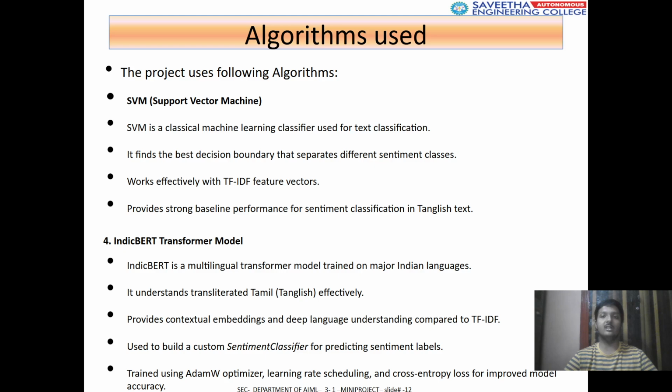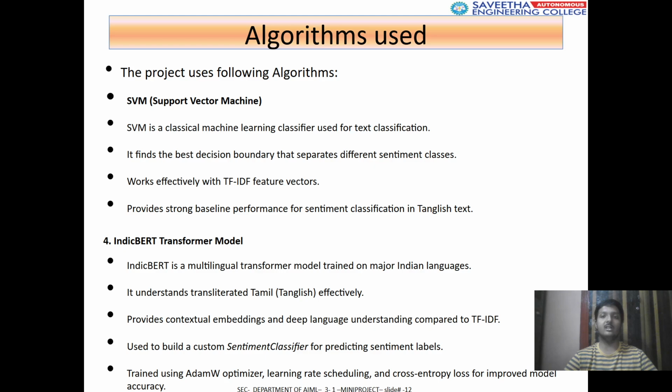IndicBERT transformer model. IndicBERT is a multilingual transformer model trained on major Indian languages like Hindi, Marathi, Telugu, Tamil, Malayalam, Kannada, and so on. It understands transliterated Tamil-English effectively. It provides contextual embeddings and deep language understanding compared to TF-IDF. It is trained using the AdamW optimizer, learning rate scheduling and cross-entropy loss for improved model accuracy.